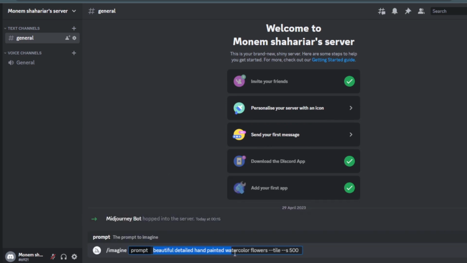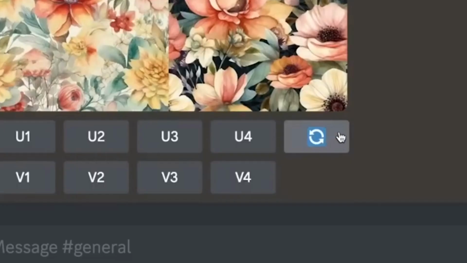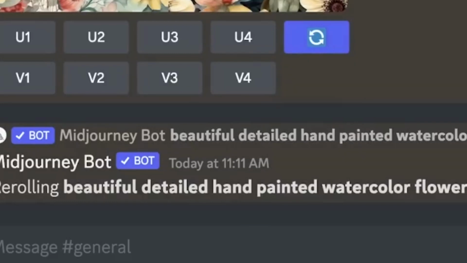We'll give it a second to generate the image and see what it can come up with. If it comes up with a batch of images that you don't love, you can click that re-roll button that we talked about to try the exact same prompt again. And from our experience with Midjourney version 5, it creates some of the best patterns that we've seen.